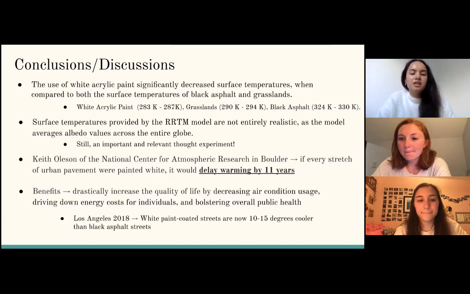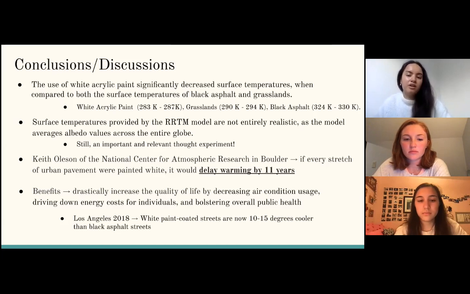And we were also able to find some literature that relates to what we investigated today. Professionals like Keith Olson of the National Center for Atmospheric Research in Colorado found that if every stretch of urban pavement were painted white, it would delay warming by 11 years. In addition to that, there are far-reaching, very real-life benefits that come with decreasing the surface temperature in urban areas. Preventative actions like painting streets white could drastically increase the quality of life for those who don't have the means to do it themselves by decreasing air conditioning usage, driving down energy costs for individuals, and bolstering overall public health.